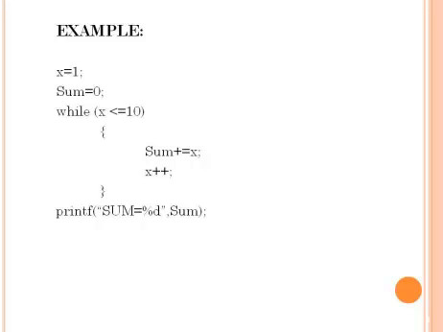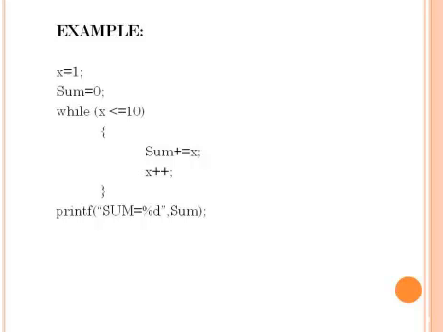The value of x is 1, and after evaluating the expression, the value of x is 2. So it will store 2 in x. x plus plus is the last statement of the while loop, so after evaluating it, the control will transfer back to the while statement.